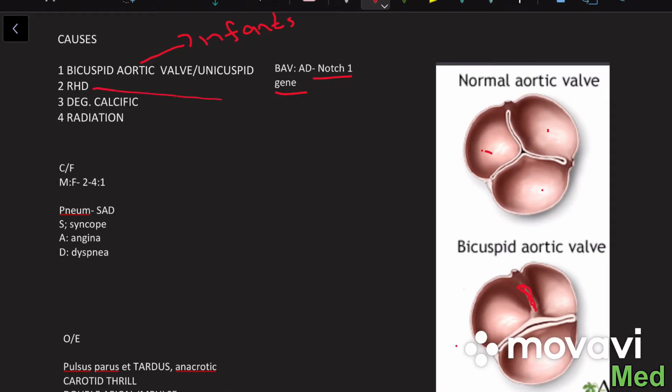Another cause can be rheumatic heart disease. Rheumatic heart disease causes endocarditis, damages the aortic valve, and leads to commissural fusion of the cusps of the aortic valve. And this presentation is usually seen in children.